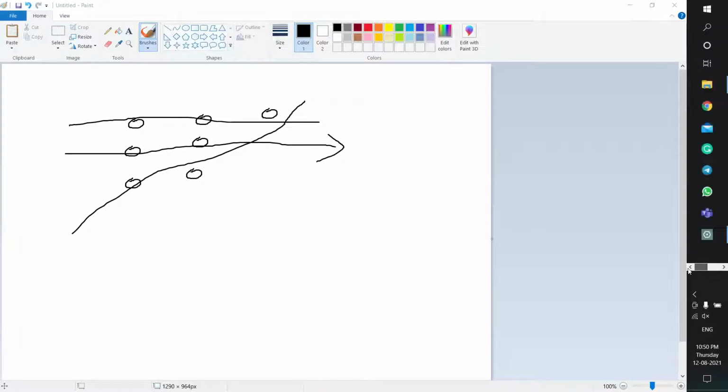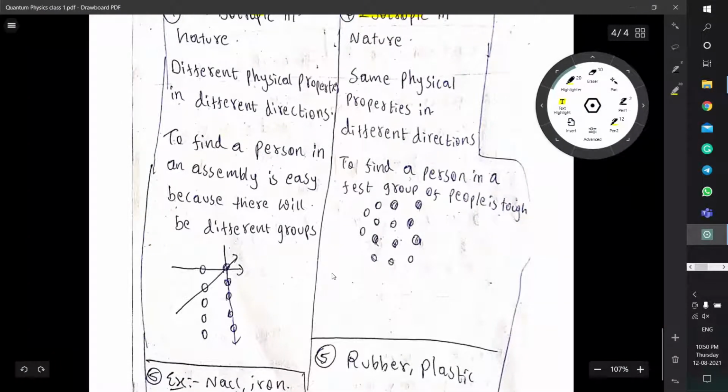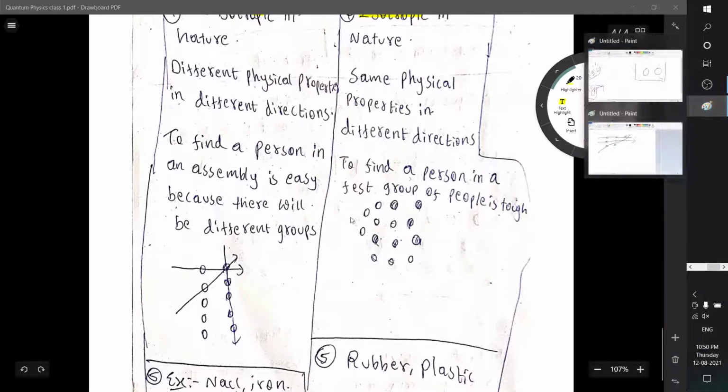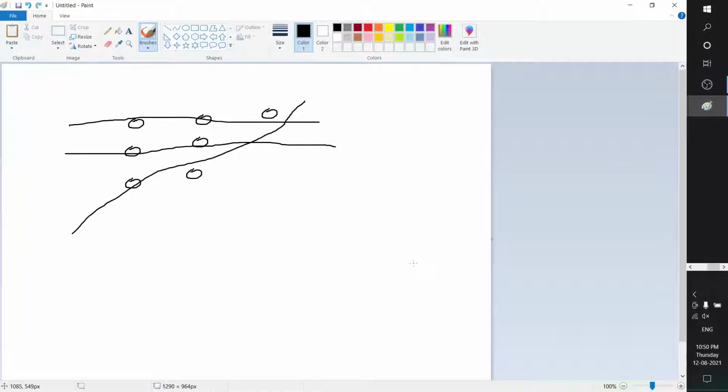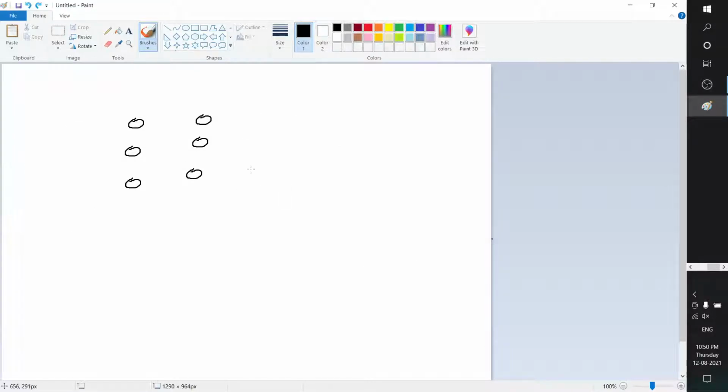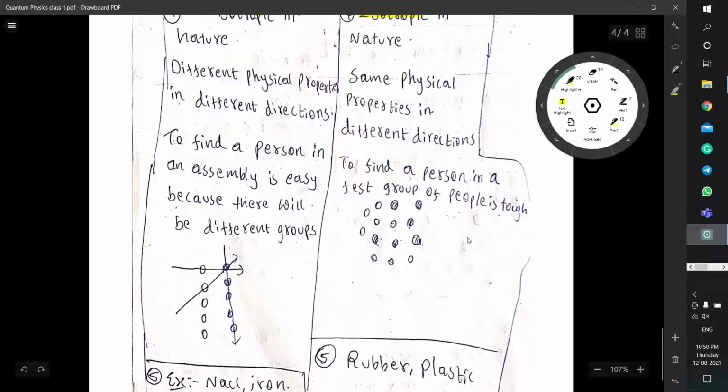So the order may be something, but let us not confuse things. So we will remove even that. So here we can cover 2. Here we can cover 3. Here we can cover 3. So in a particular order we can cover 2 and we can cover 3 atoms. So both are possible.